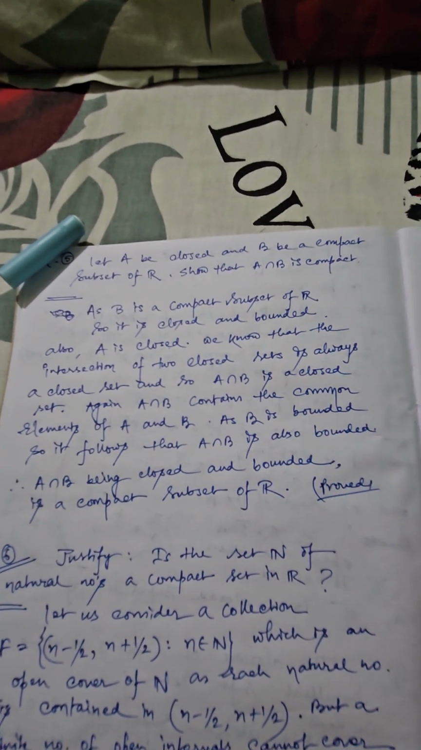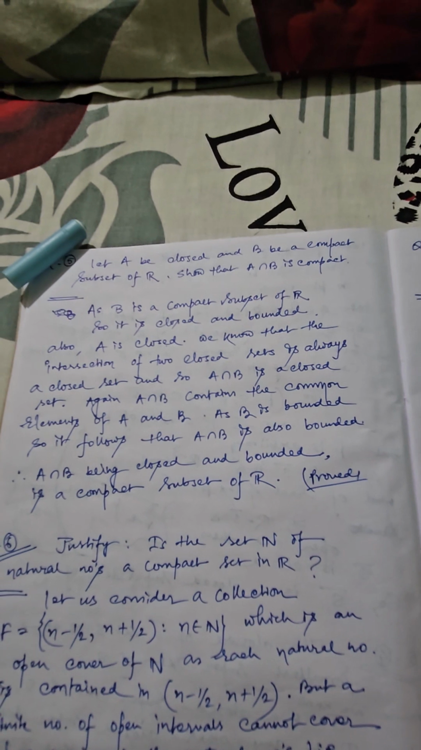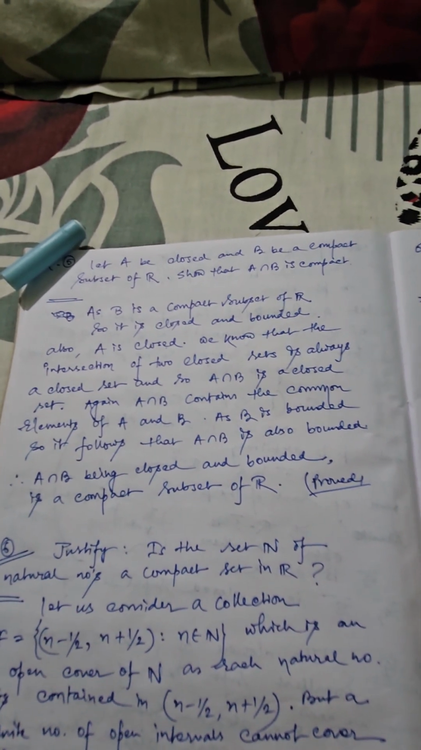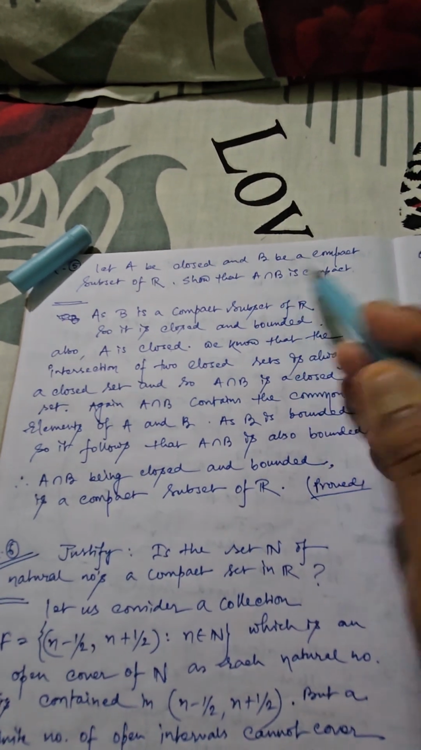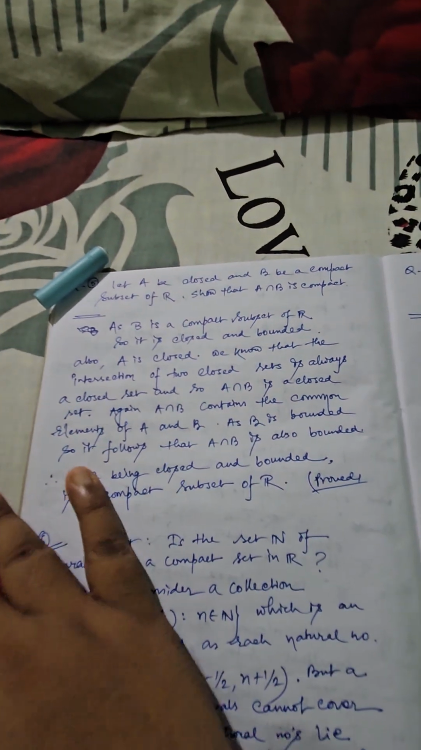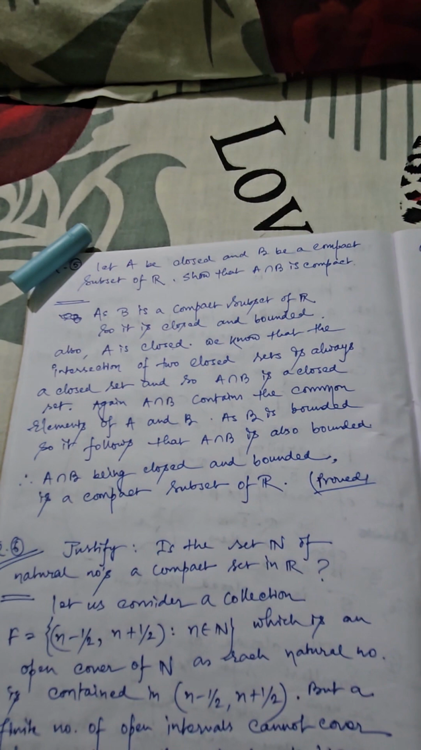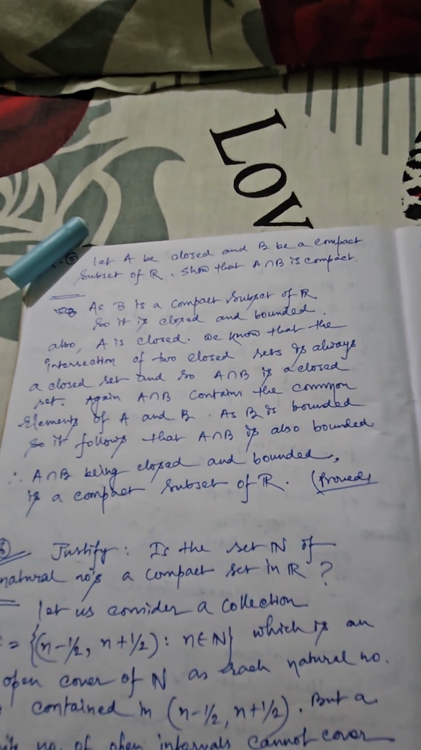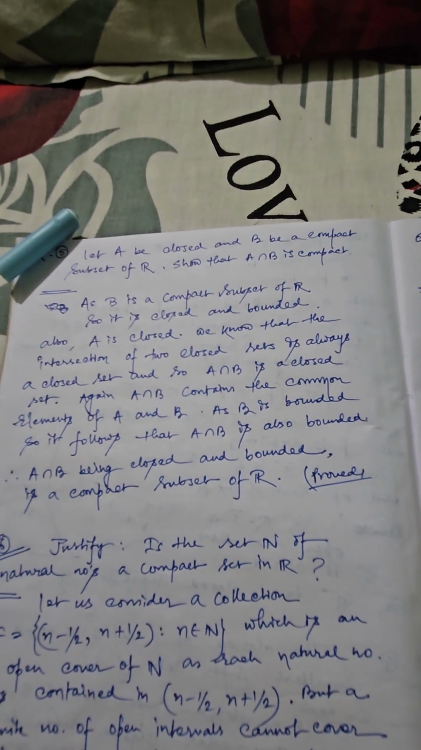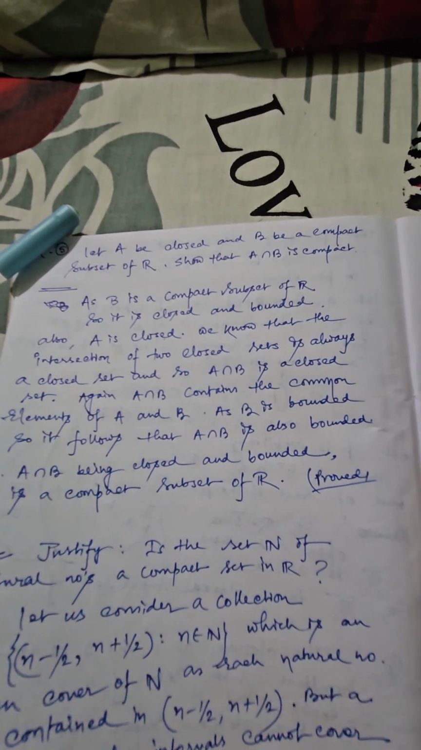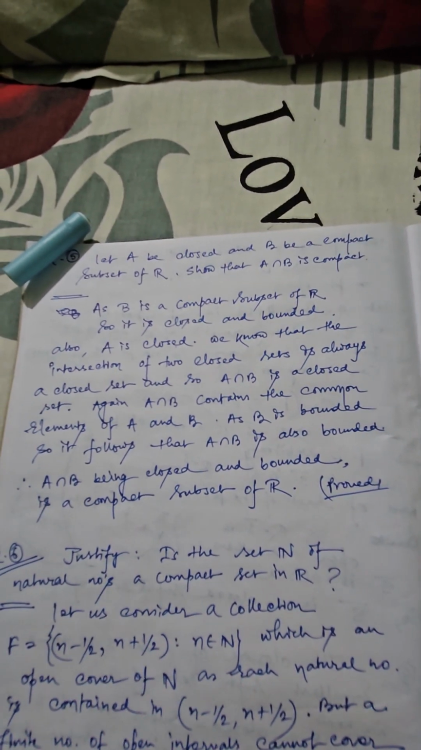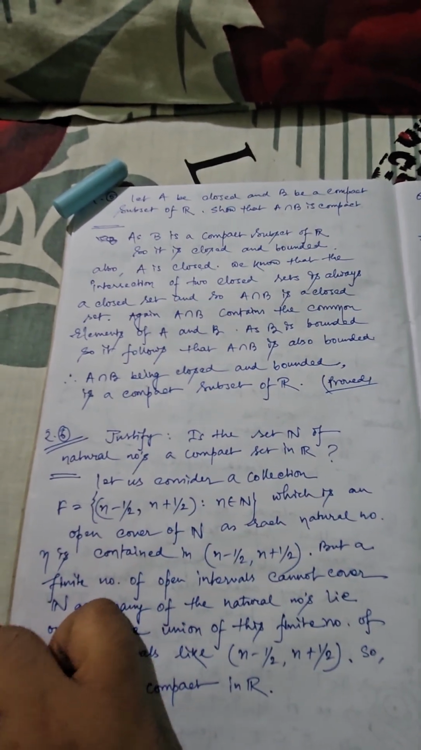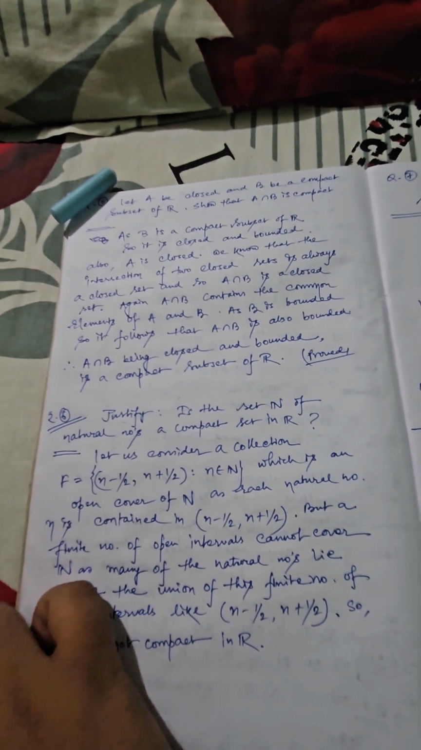Now A intersection B means what? Just follow the definition from set theory. It should consider all possible common elements of A and B. Because B is compact, we can say B is closed and bounded. So it follows A intersection B is also bounded, and hence it has already been justified that A intersection B is closed. Now we have said it is also bounded. So A intersection B is closed as well as bounded. That means it is definitely a compact subset of R. So this is the proof that A intersection B must be compact in this case.